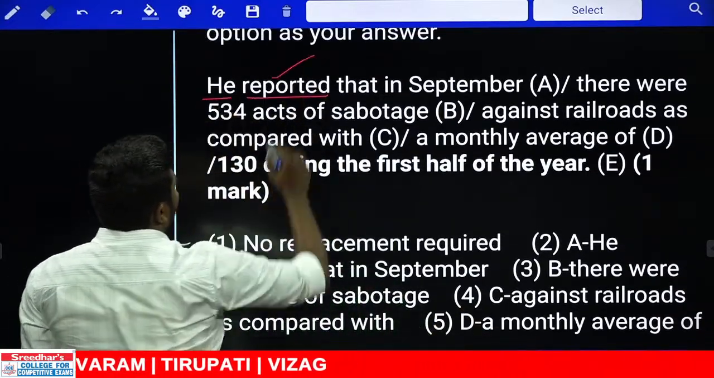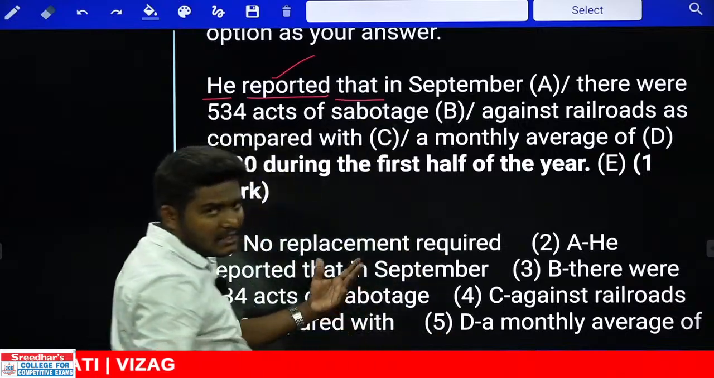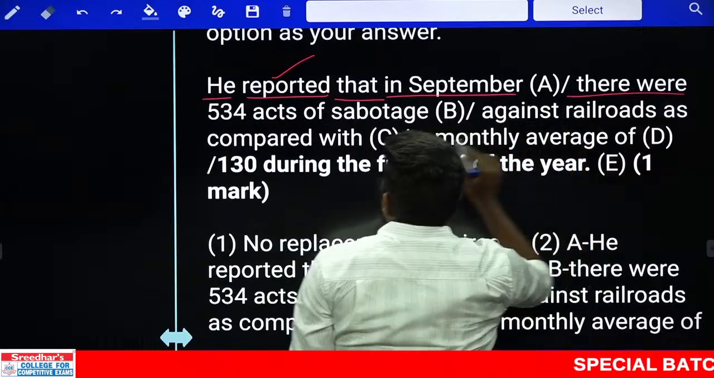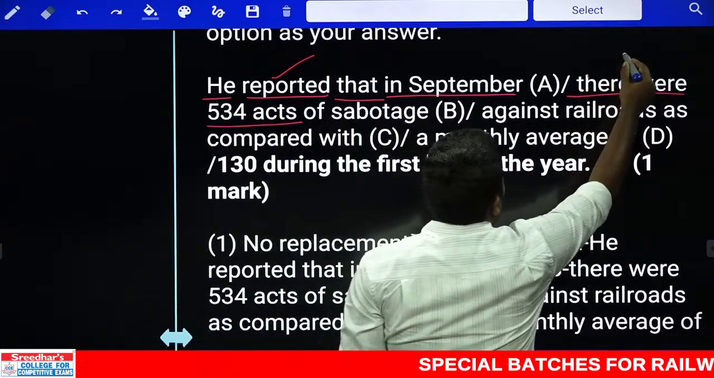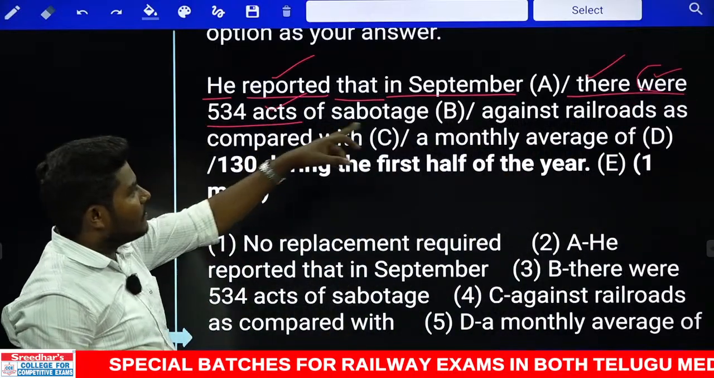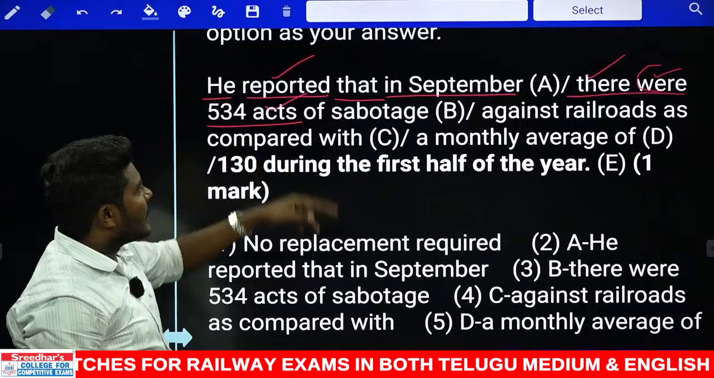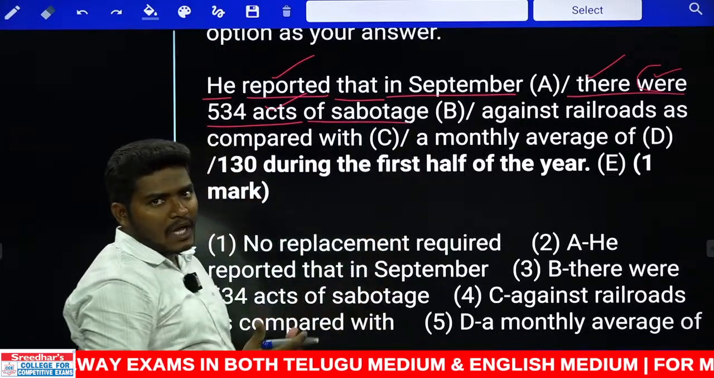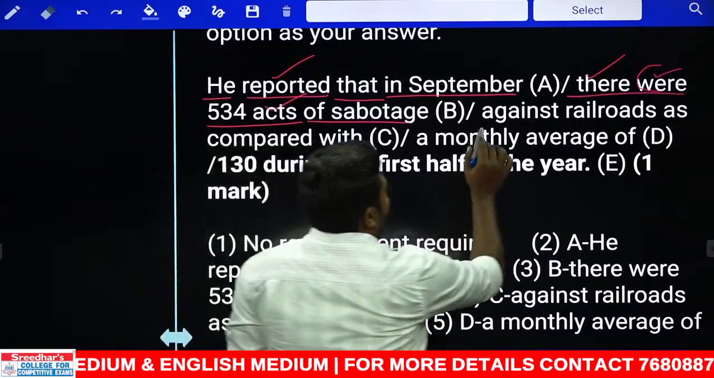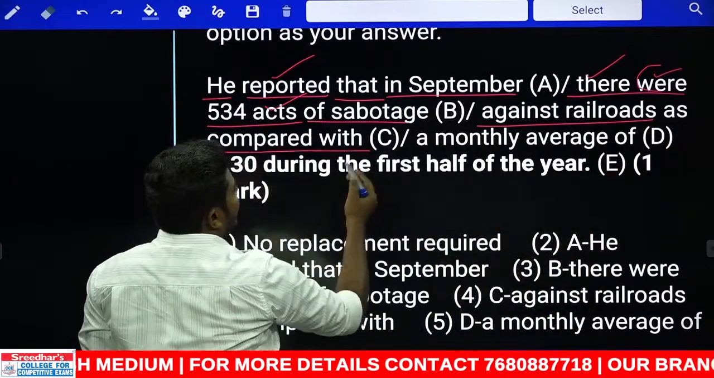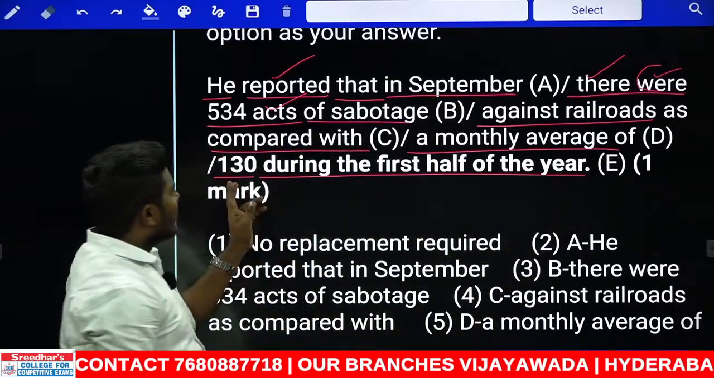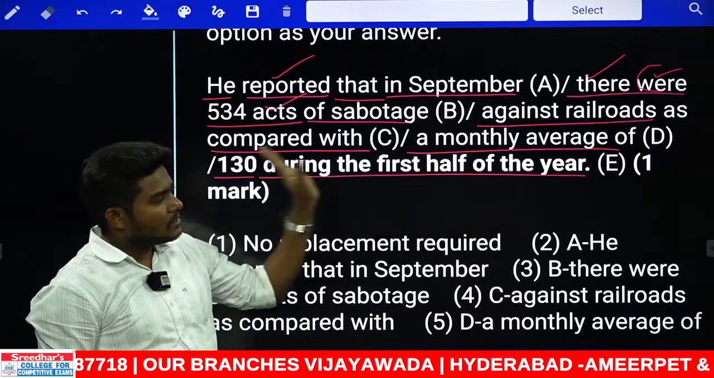He reported, that is an indirect speech case. He reported, that is the conjunction. He reported that in September there were 534 acts. There, immediately followed by were. Were is a plural word which is agreeing with acts. If there is a word act, we can use there was. There were 534 acts of sabotage. Acts of sabotage is nothing but like attempts to attack, connecting to the previous sentence, against railroads as compared with a monthly average of 130 during the first half of the year. 130 during the first half of the year, that is highlighted. So there is no error in that part.